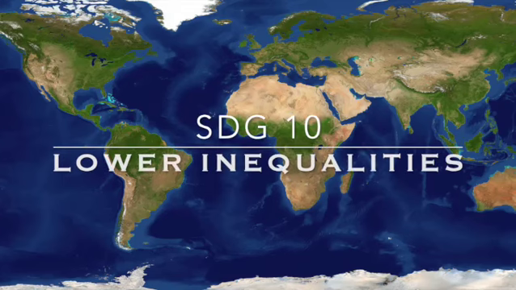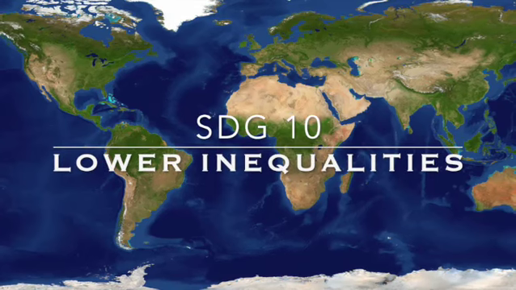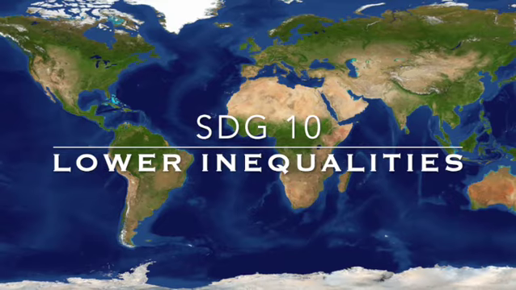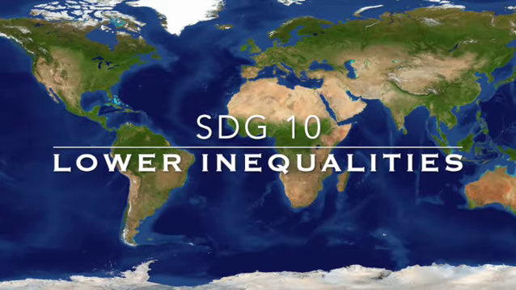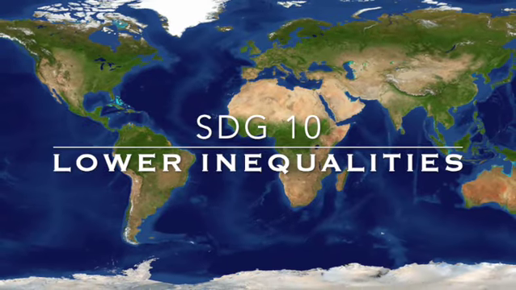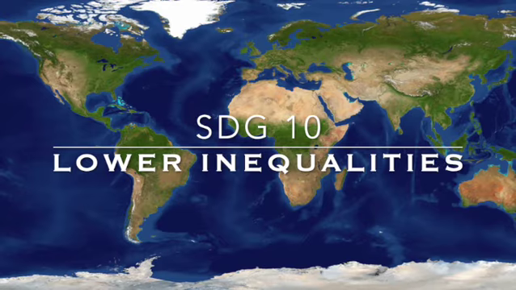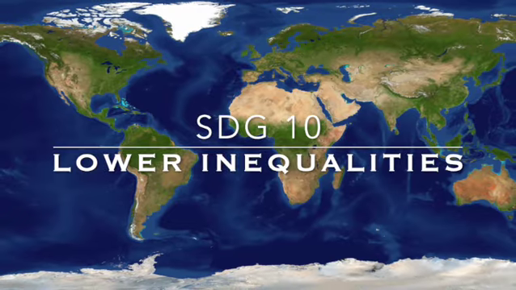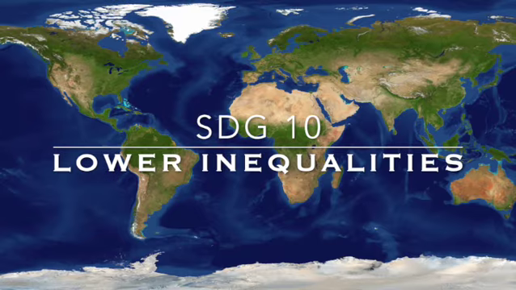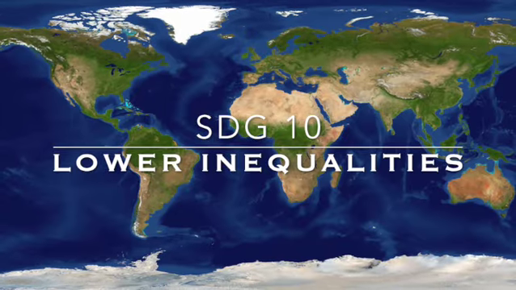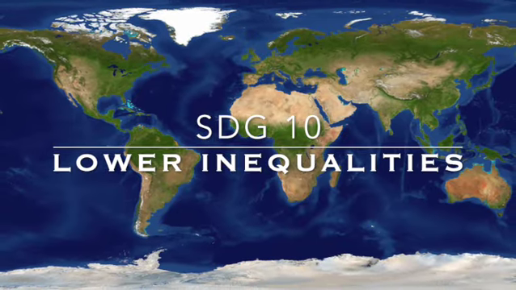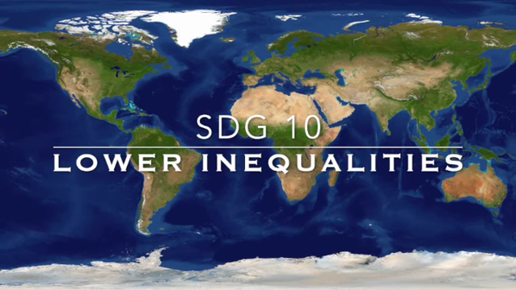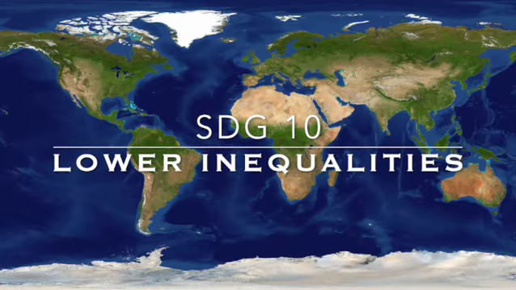The United Nations Sustainable Development Goal number 10 focuses on reducing inequality within countries and between nations. Inequality manifests in many forms: economic disparity, discrimination, unequal access to opportunities, and global imbalances in power and resources. SDG 10 recognizes that for sustainable development to occur, societies must ensure that prosperity is shared fairly and that every individual, regardless of background, has the ability to participate in economic, political, and social life.